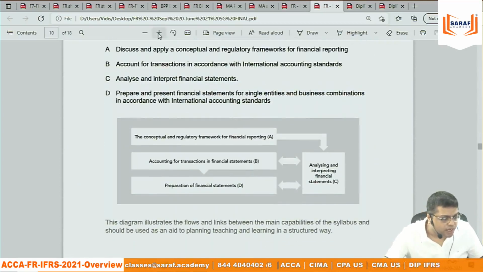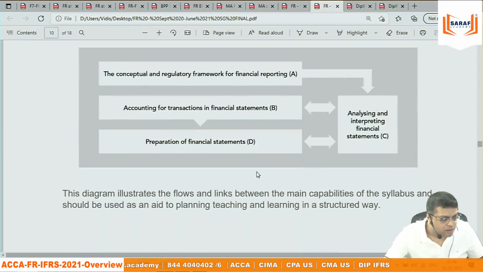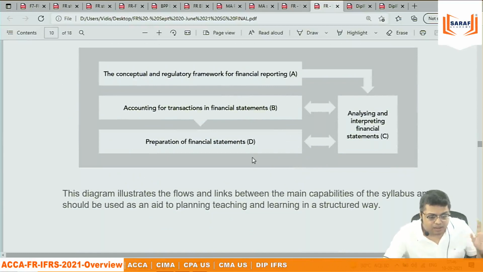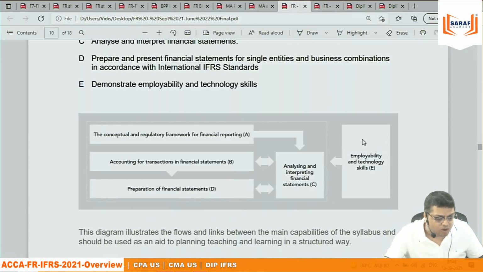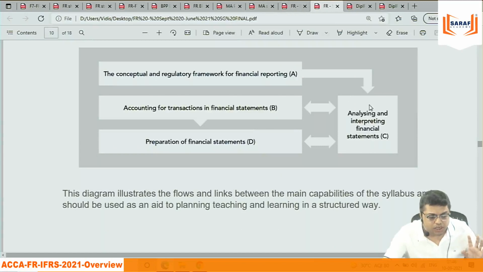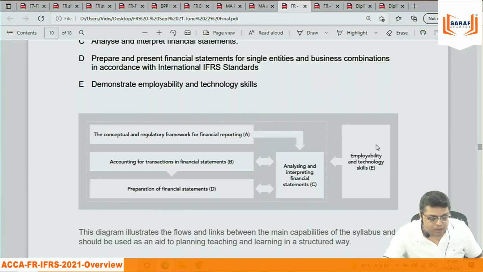Up till June 2021, in this there are only A, B, C, D. The 5th one, that is E, is not there. This chart was there earlier. Only this one, employability and technical skills, is extra. As per institute syllabus guidelines, this old chart up till June 2021 does not include employability. And now this includes employability.